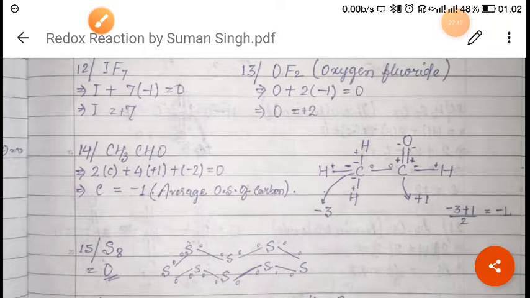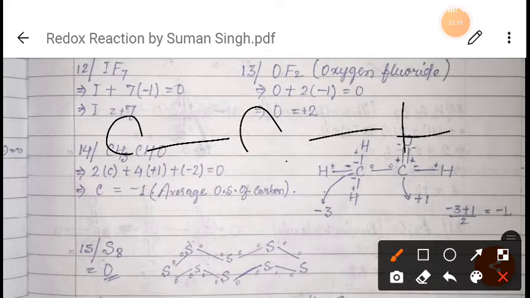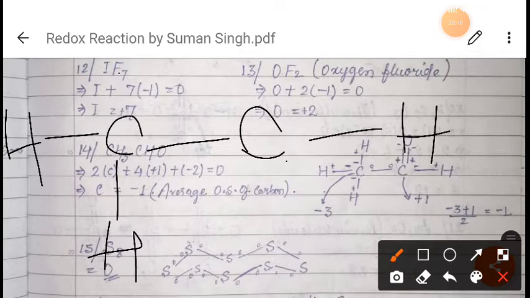Because you see, I will try to draw this to show how to find out the oxidation state. Suppose this is carbon, this is another carbon, this is hydrogen here, and again hydrogen here. CH3 is there, no? Here also hydrogen, and here is one hydrogen, and this is a double bond, carbon to oxygen, right? Always remember, which one is more electronegative, carbon or hydrogen?